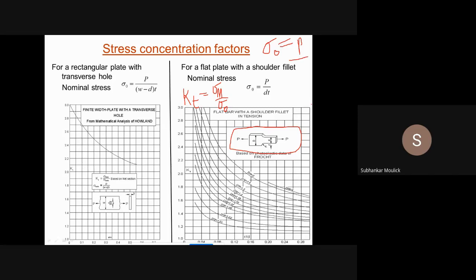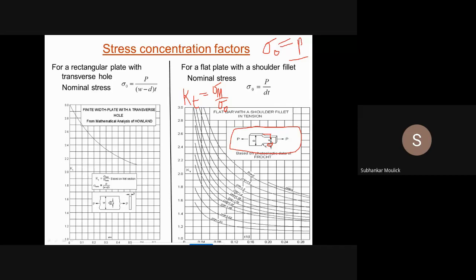Since the cross section is a rectangle, the area will be width into thickness. But it is very clear from the diagram that the thickness value is T.